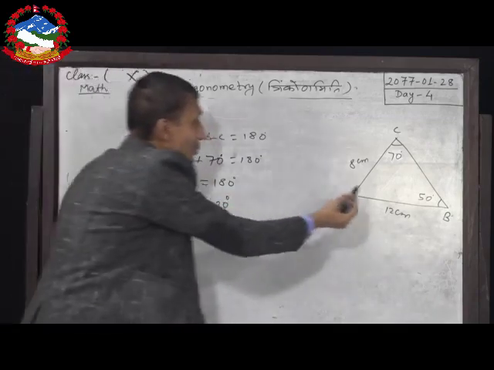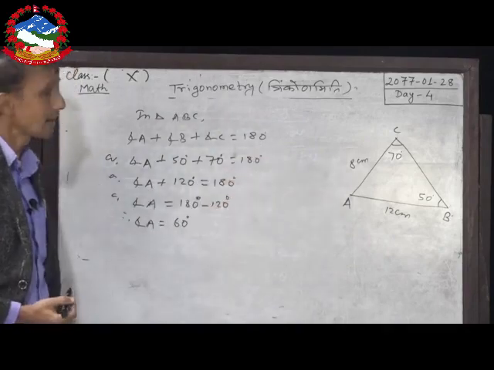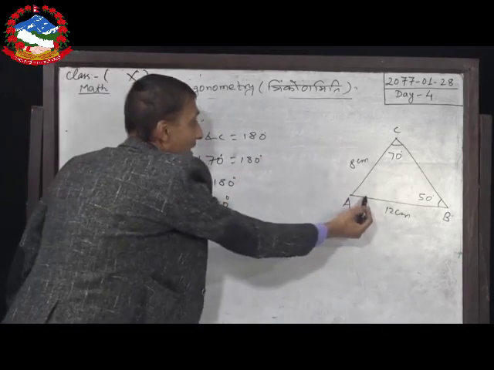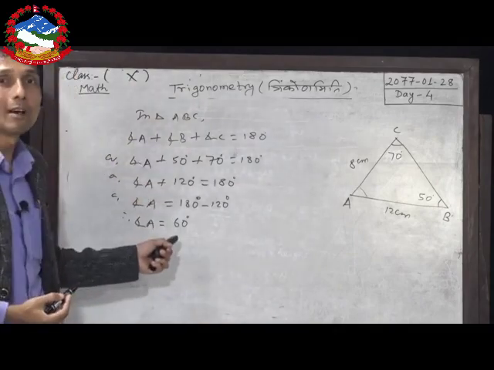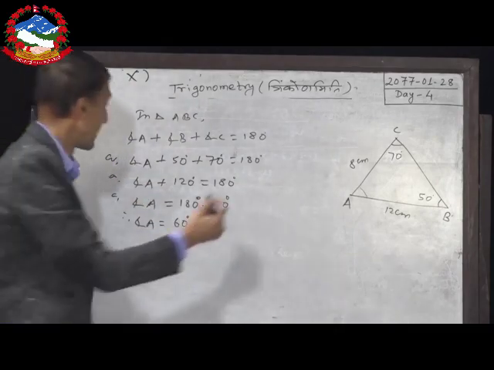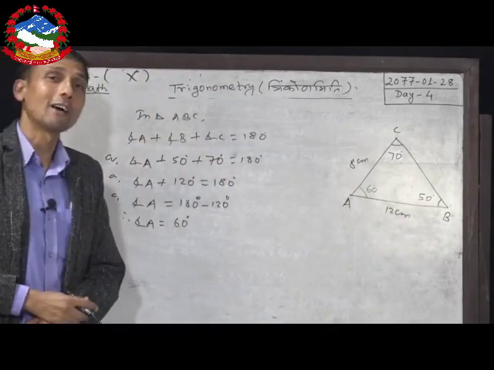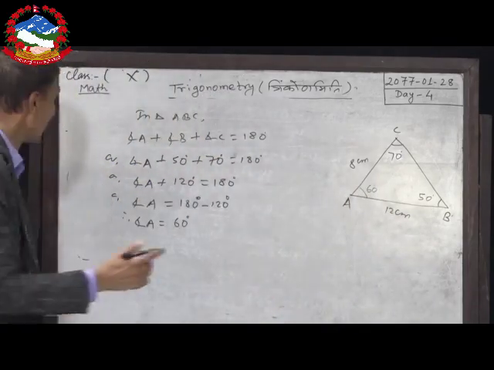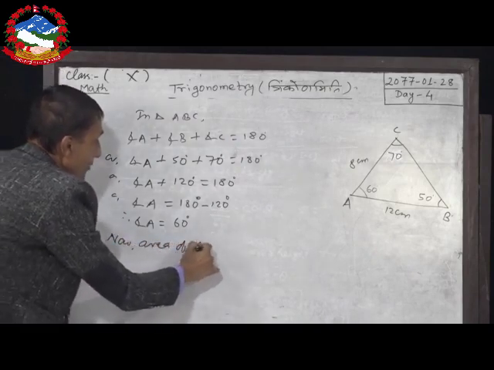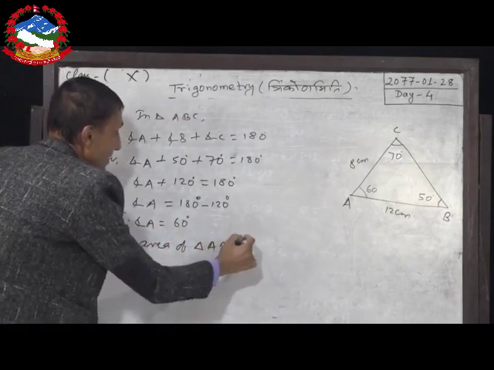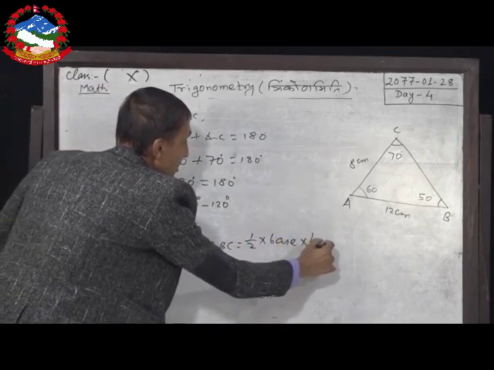So, two sides were given, AB and AC both are given, and the angle between them was not given. Now, by this calculation we have found the angle between them and it is 60 degree. Now, easily we can find the area of triangle. Now, area of triangle ABC is equal to, you better know the formula, half base into height.